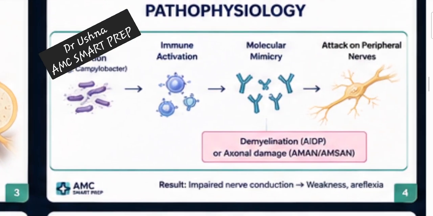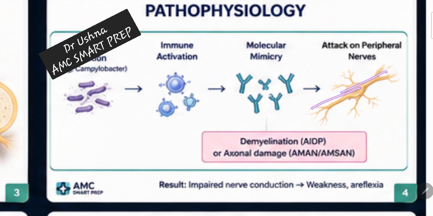Then what is the pathophysiology? The most important trigger is Campylobacter jejuni. This is the culprit organism causing GBS, and due to that trigger your immune system is activated, and it mistakes your own nerve cells for the bacteria and attacks your nerves. Okay, due to molecular mimicry, they think your neurons are like the bacteria and start attacking the neurons. So you are going to have demyelination of your neurons. Okay, that's why we call it a demyelinating disorder.